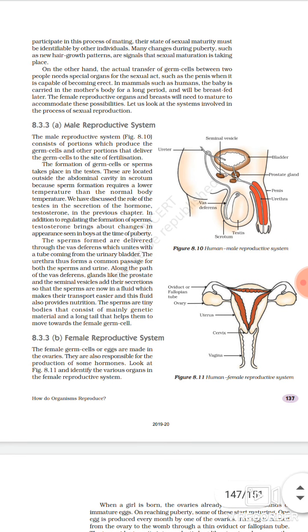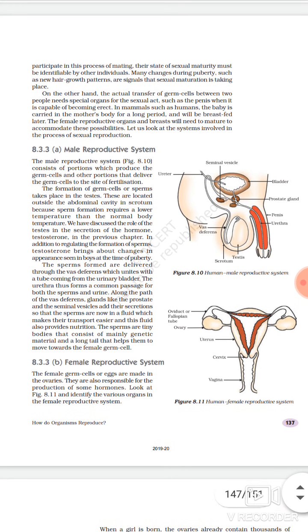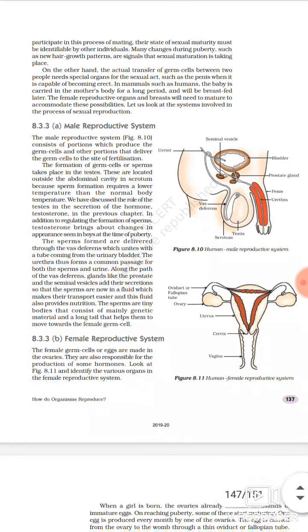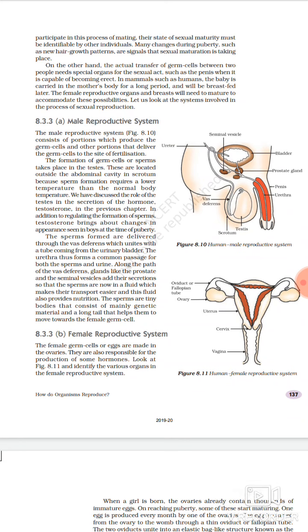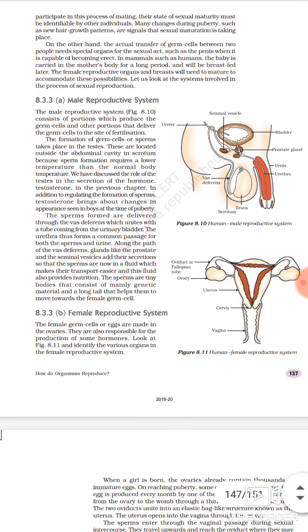But in puberty, when our reproductive organs start producing the sperm, that is the time when the testes hang out of the abdominal cavity and lie in a pouch-like structure called the scrotum. I hope students you are able to understand. These are located outside the abdominal cavity in the scrotum because sperm formation requires a lower temperature than the normal body temperature.